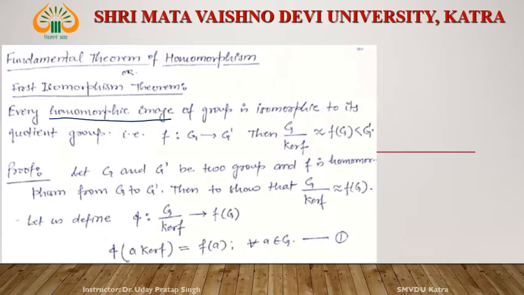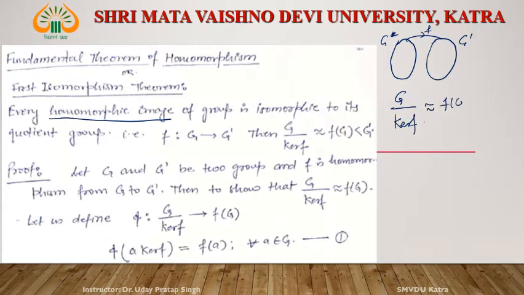For example, if G and G dash are groups, and F is a homomorphism from G to G dash, then G by kernel of F is isomorphic to F of G, which is a subgroup of G dash. Okay, this is the statement of the first fundamental theorem.